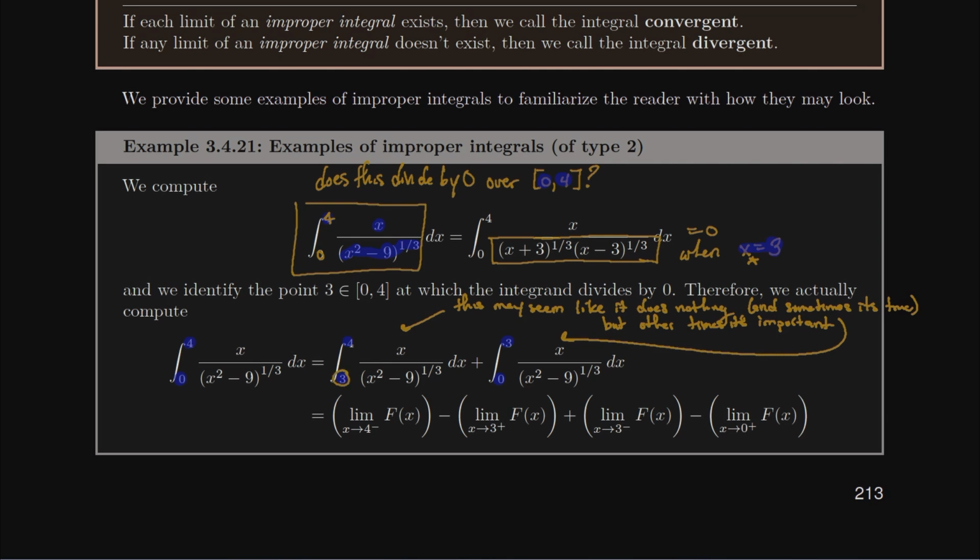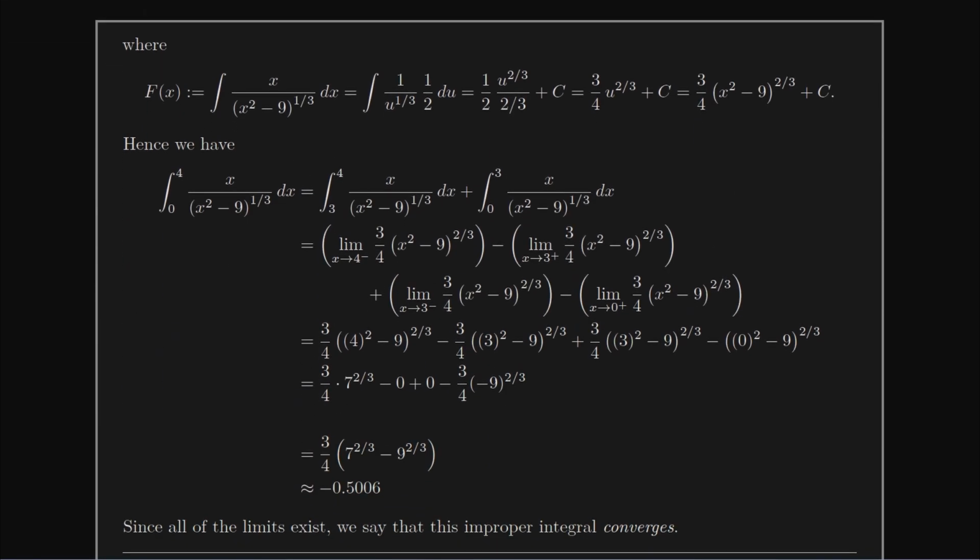And so we have to split this up at 3 because our denominator divides by 0 at 3. And then we're just going to compute each one individually. This is me computing the left-hand integral plus me computing the right-hand integral. Now to compute those integrals, it's really not bad because I'm still just going to calculate the antiderivative of the improper integral. So I'm just going to compute capital F, which is the antiderivative here.